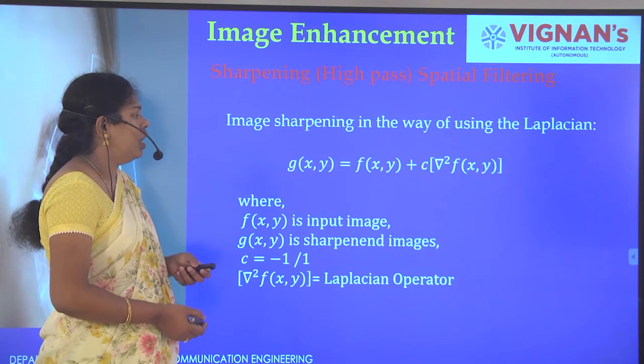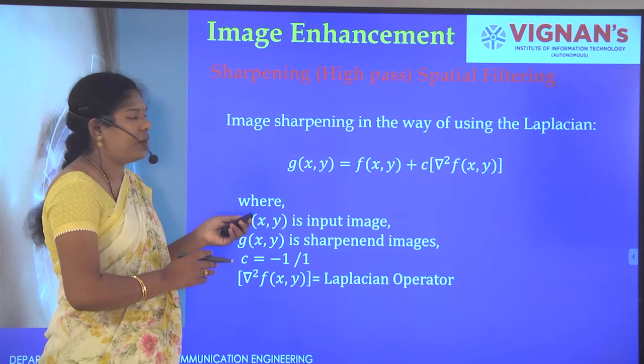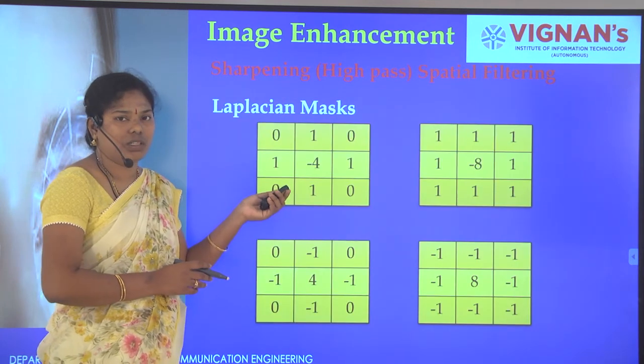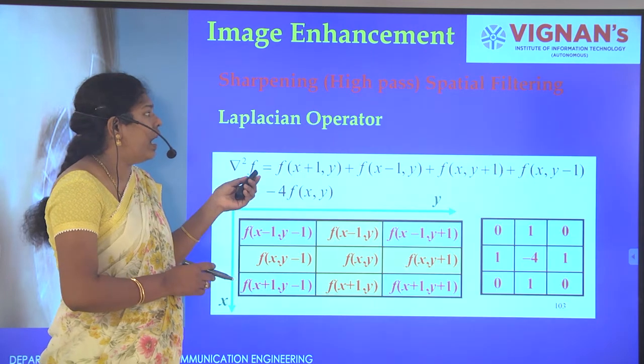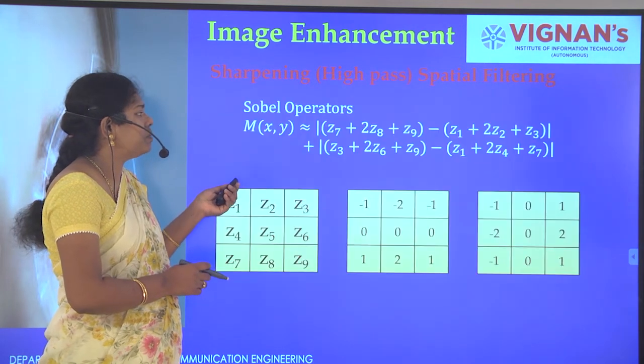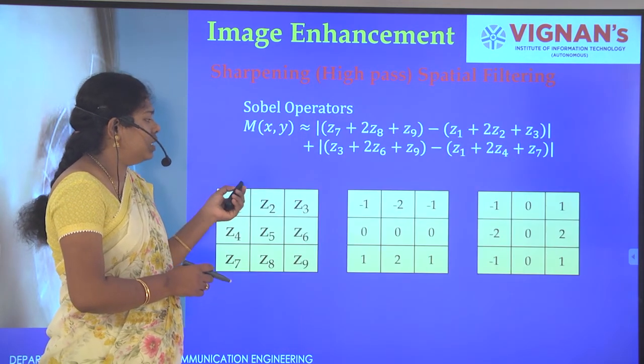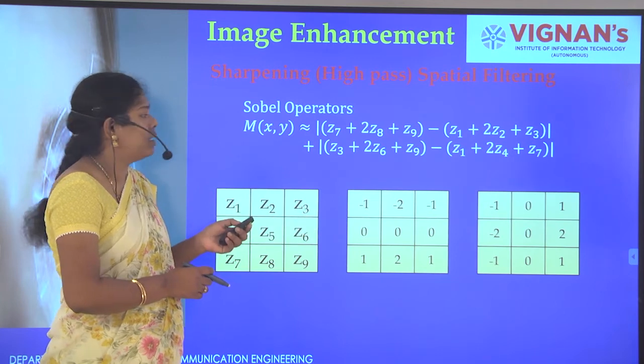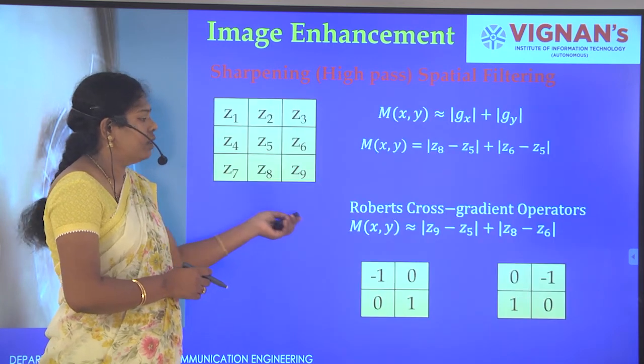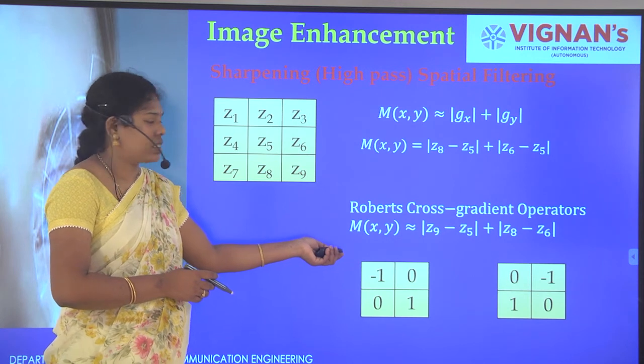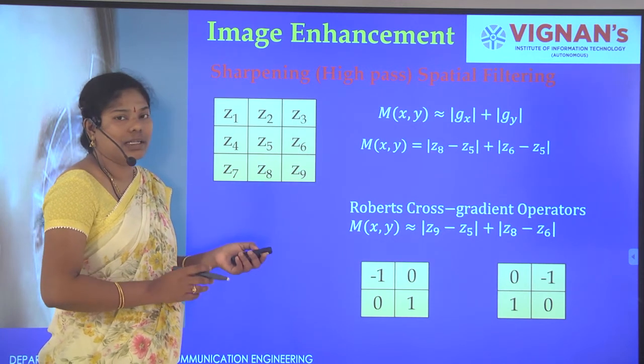Next, image sharpening. Now we are getting the masks. These masks are second order masks, that is the Laplacian mask, and in the previous case these are the Sobel mask, and this one is the Robert mask. Now we have the masks.